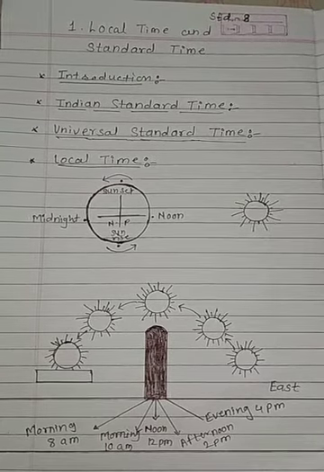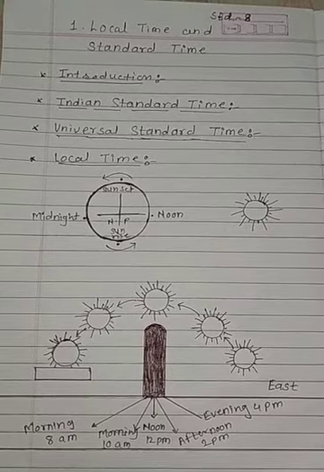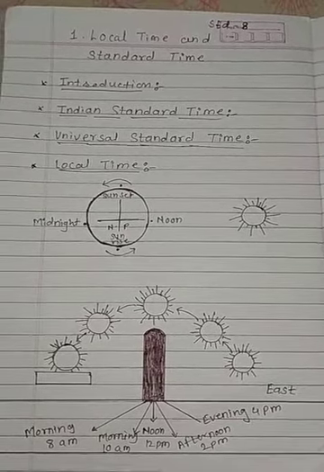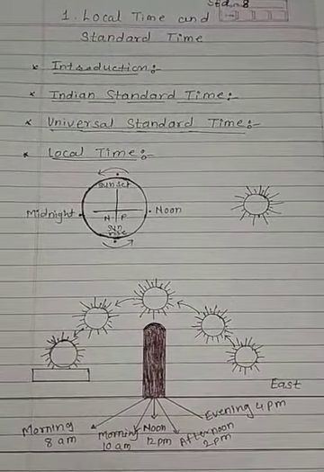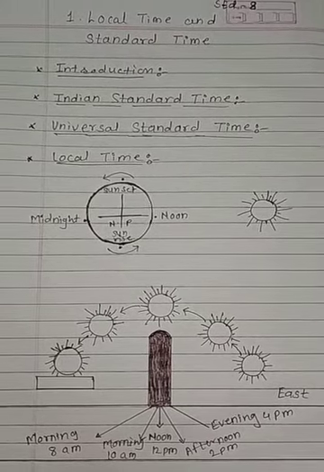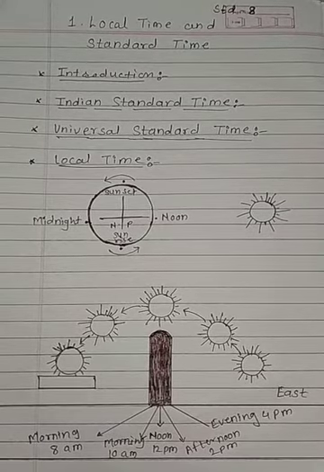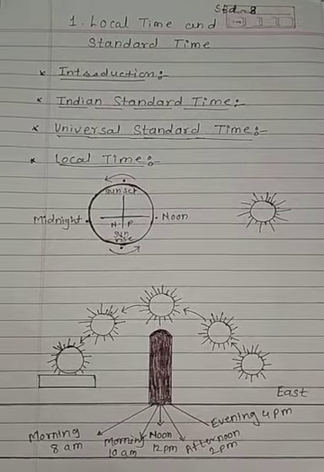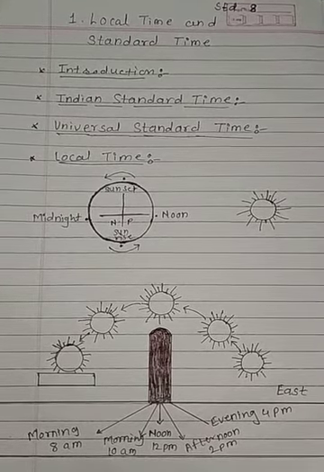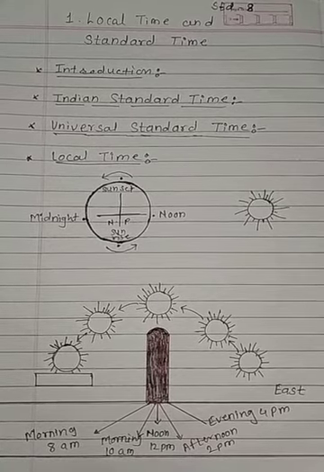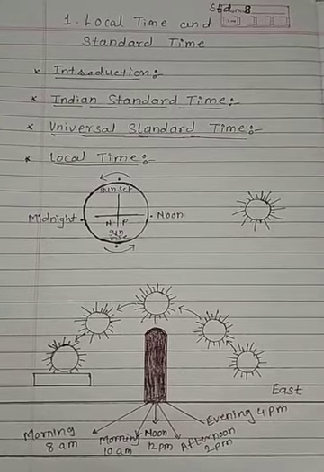The Earth takes 24 hours, that is one day, to complete one rotation. We consider the direction where the sun rises to the east. Thus, the Earth rotates from the west to east. As a result, we experience sunrise, noon, sunset, and midnight. During the rotation, the longitudes in the western part face the sun gradually, while those in the east experience darkness. The longitude which faces the sun experiences sunrise, while on the other hand, the one in the darkness experiences sunset. With the help of this diagram, we can understand the concept very well.